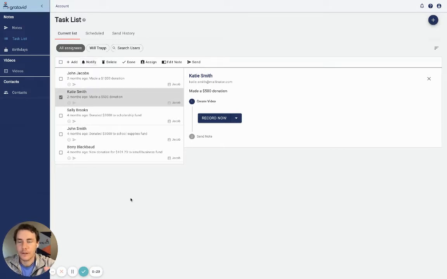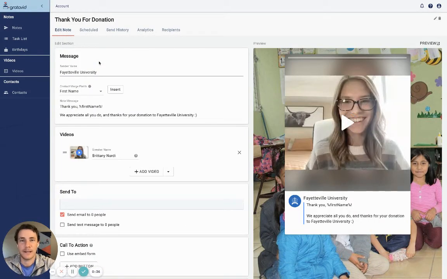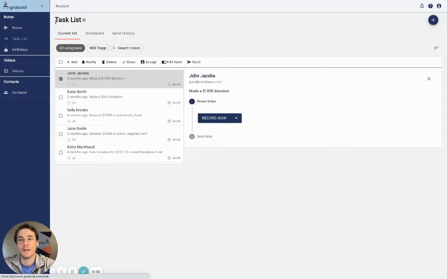All right, so before I talk Blackbaud, I just want to make sure you understand Gratavid. Within Gratavid, you have a section called Notes. Think of these like your campaigns or your templates. This might be where you build out your campaign. It's going to have your branding on here, and then you'll have a default, kind of generic thank you message. So imagine this is a student or someone saying thank you. What you can do is automatically send these when donations come into NXT, or you can have a task created for you or someone on your team.